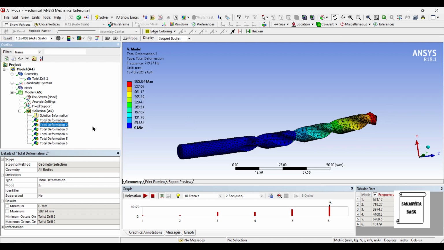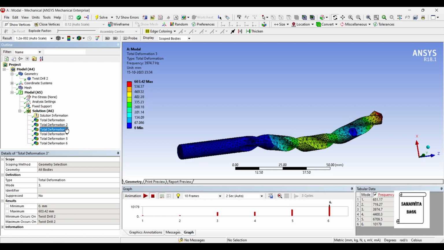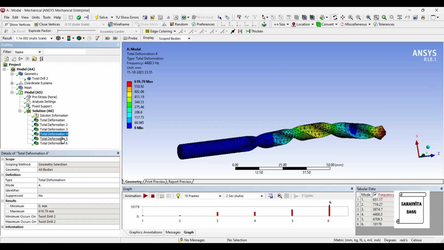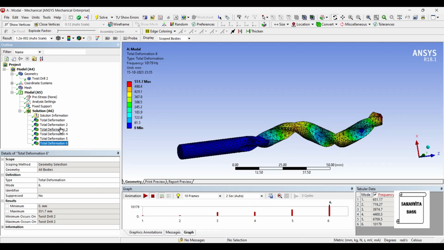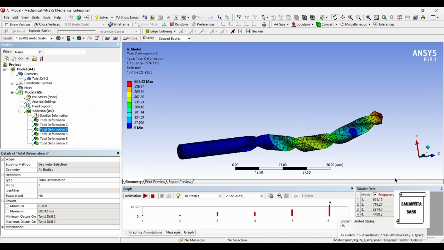When you go for second deformation, the value of frequency is 719.27 hertz and the deformation is 592.9 mm. Here the value of frequencies are higher as compared to what you obtained in stainless steel. The deformation could be close values, that's what I can see. It's close to the ones that we had, but these frequency values are higher.